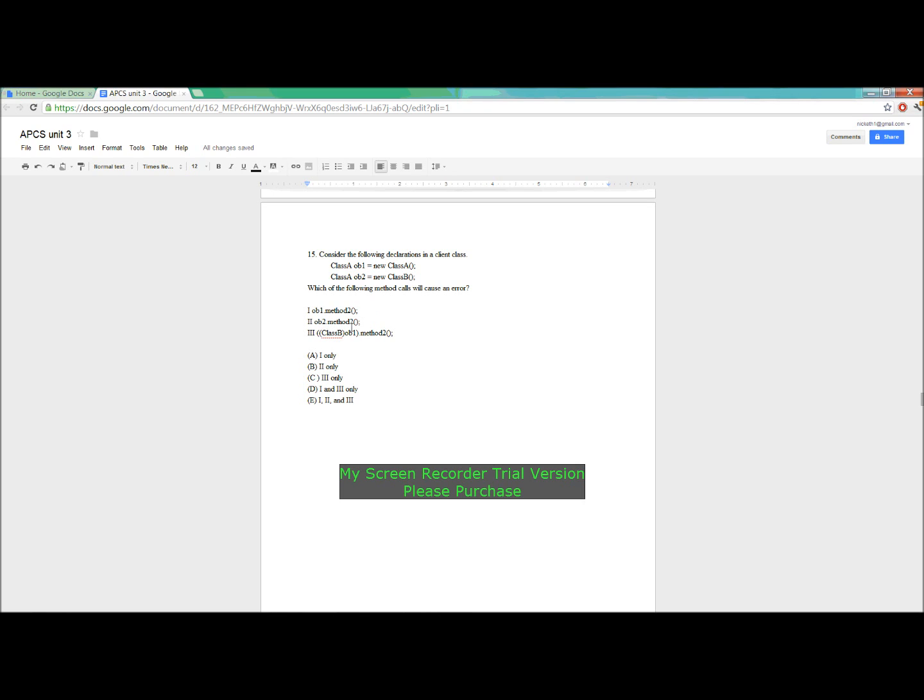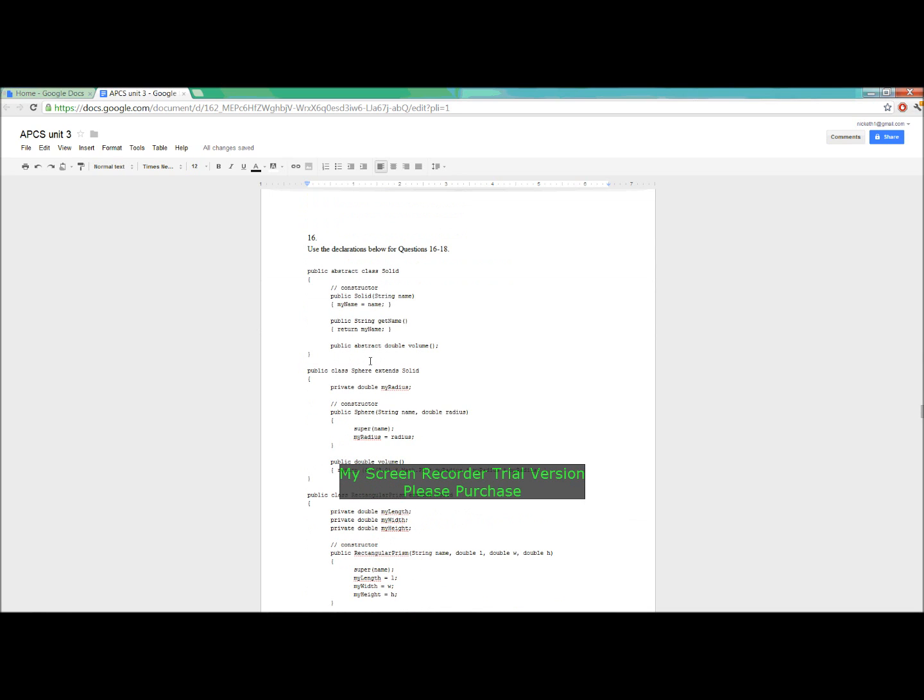This one is fine. I always get a little bit confused about polymorphism, but again, this is one of those cases where a compiler might give you a warning because you're not giving it this class B cast, but since it actually is a class B, it ends up being fine. Whereas with 1 and 3, ob1 is not a class B, so that's a class cast exception. And then 1, it just doesn't have method 2. So 1 and 3, D is the correct answer.